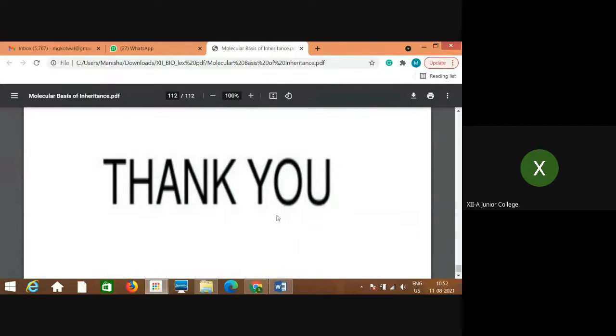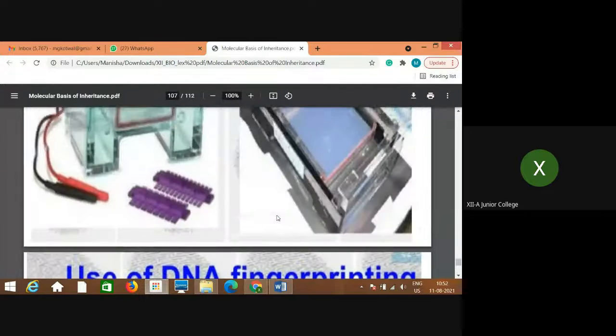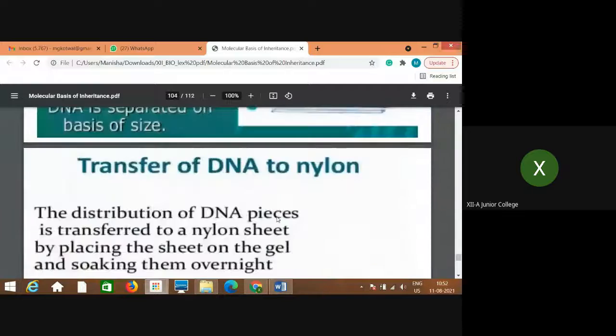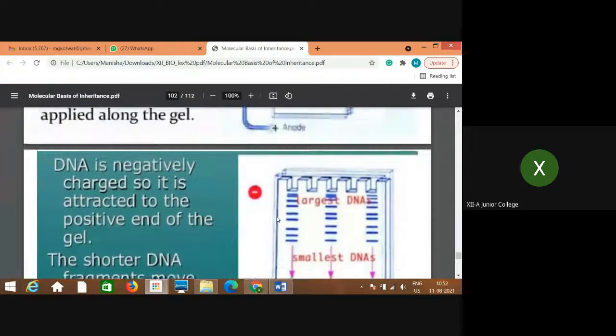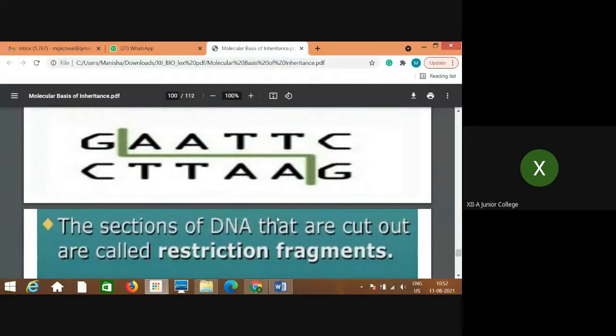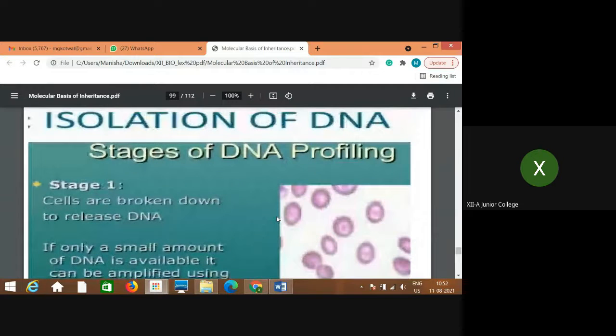So this is what we have completed in this chapter. Now I just want to revise once again the steps involved in DNA fingerprinting, and if you have any doubts, you can ask me. First is what? The collection of the sample.